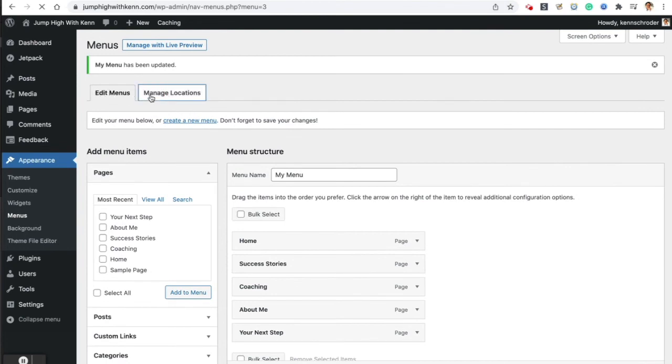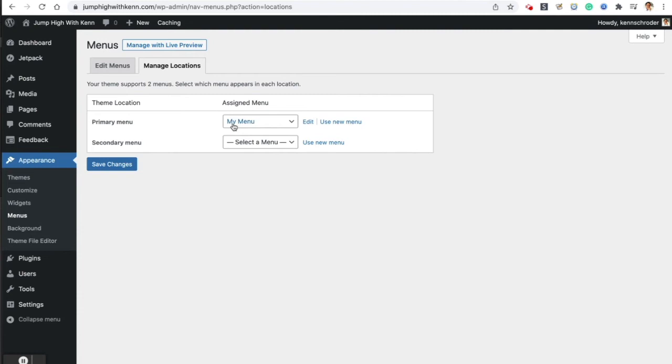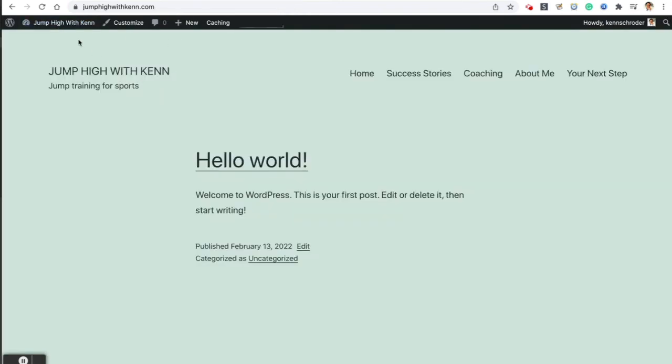Manage locations. What's that? Let me double check that. Yeah, primary menu, my menu. We just ensured that you don't need a secondary menu. Your site is not that big. Okay, so I click on the upper left corner to see the site, and here it is. Jump High with Ken, Jump Training for Sports, Home, Success Stories, and so on.